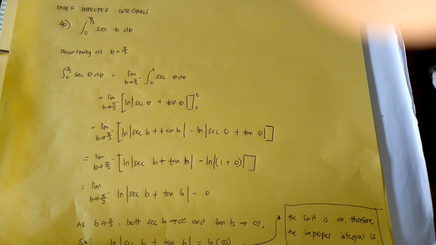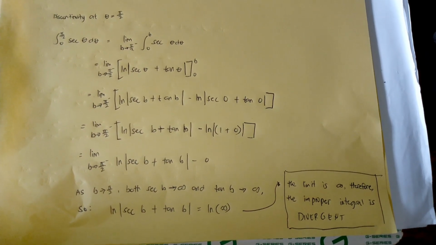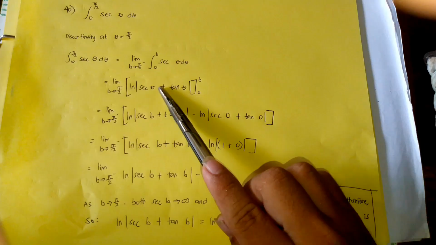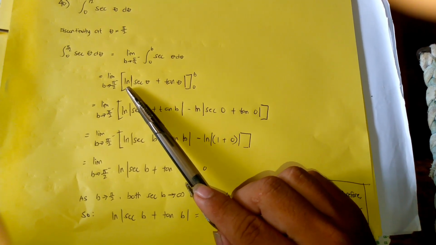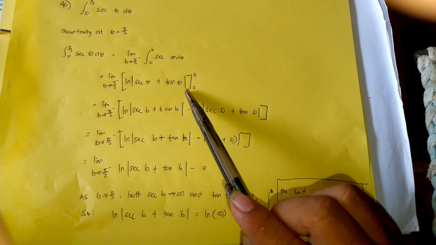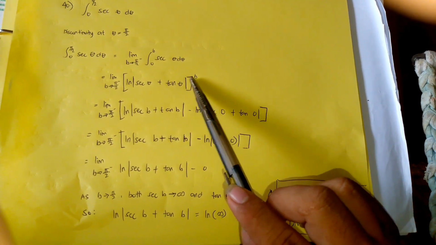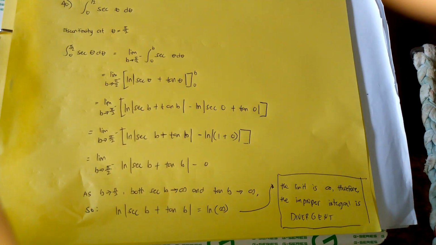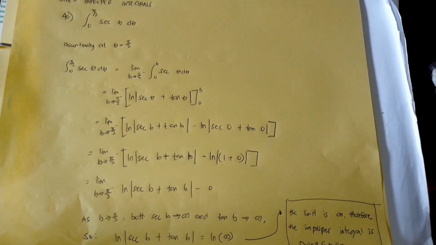So next is we integrate. So we have the limit of the integral of secant theta, which is equal to ln of secant theta plus tangent theta, with boundaries of 0 to b as b approaches pi over 2. Next we substitute the boundaries.